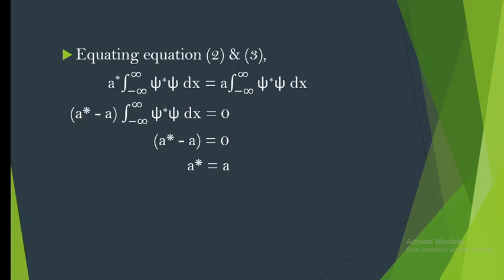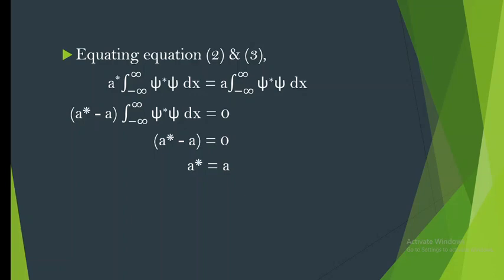But when is it possible that a number equals its conjugate? If a plus ib is a term, then its conjugate will be a minus ib. Whenever an i term is there, i is nothing but the complex term equal to root of minus 1, it will be replaced by minus i, or when it is minus i, it will become plus i when we take the conjugate.